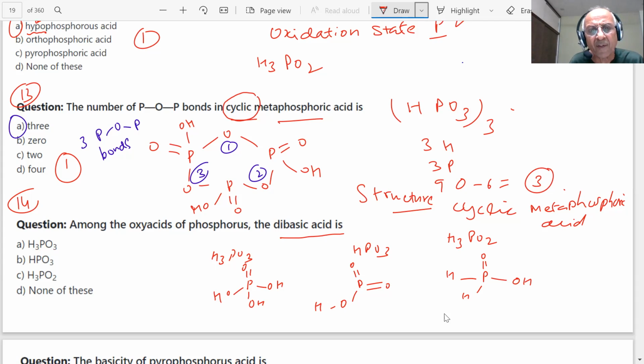A minute. What did I say? How many oxygens are there? This I have drawn wrong, students. There should be 1 PH bond. There are 4 oxygens I have drawn. It should be 1 PH bond only. That is why I said.